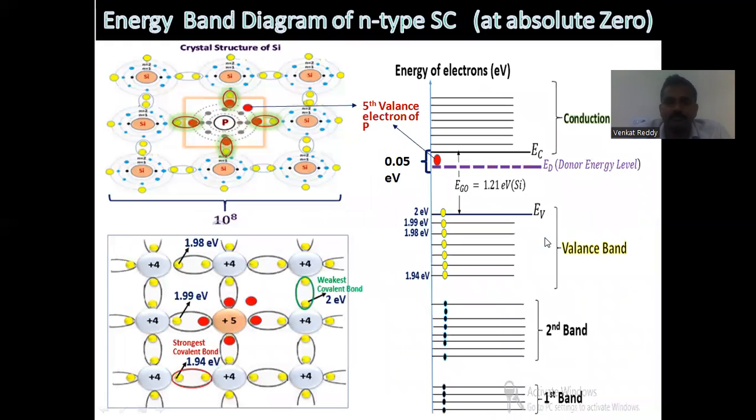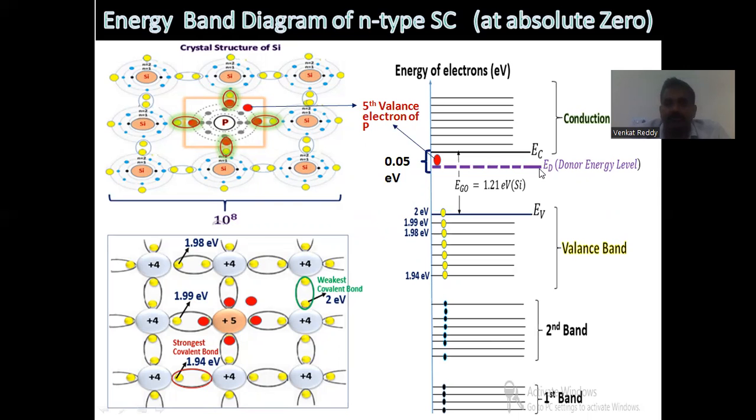And here, this fifth electron has a higher energy level because it is not in a covalent bond. Electrons in covalent bonds have lower energy levels, and the electron which is not participating in a covalent bond has the highest energy level, and it is placed at the donor energy level, E suffix D. E suffix D is the energy level which is formed after adding the fifth group element to the silicon atoms. Now the new energy level is obtained here. This is called the donor energy level, E suffix D.